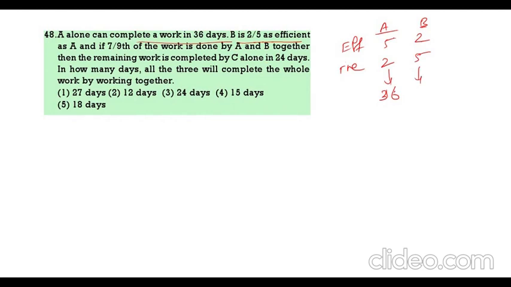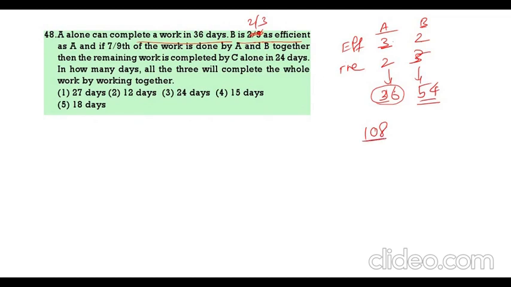Not 2 by 5, it is 2 by 3. That is the mistake, that you should identify. This is not 2 by 5, 2 by 3. So 2 parts 36, 3 parts is equal to 54. Now A will take 36 days, A efficiency 3. What is 36 into 3? 108. 54 into 2, 108.